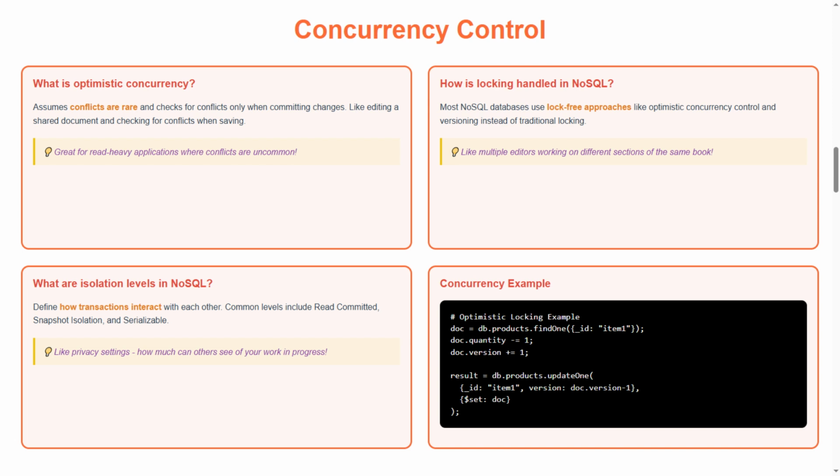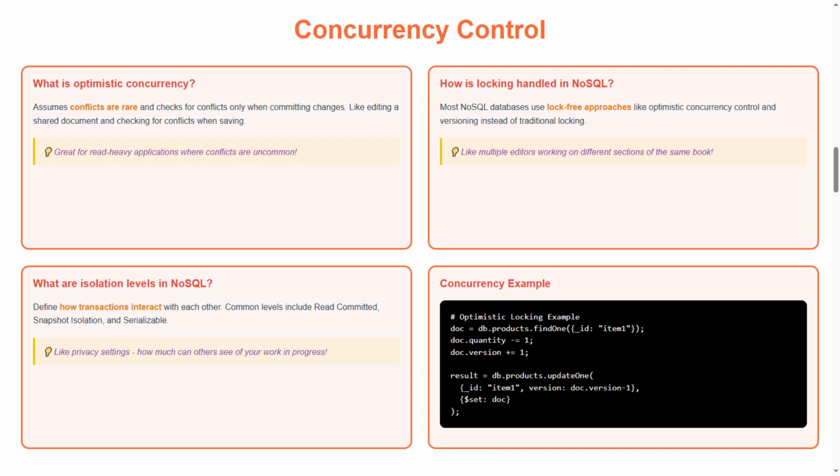Second, how is locking handled in NoSQL? Most NoSQL databases use lock-free approaches like optimistic concurrency control and versioning instead of traditional locking. Tip, like multiple editors working on different sections of the same book.